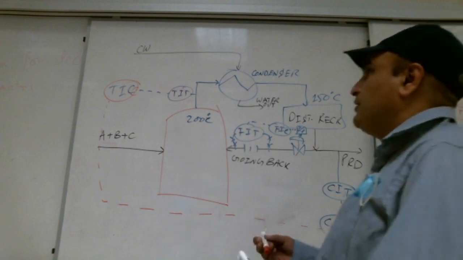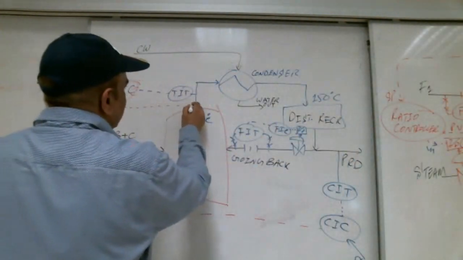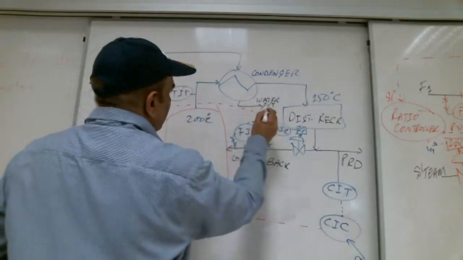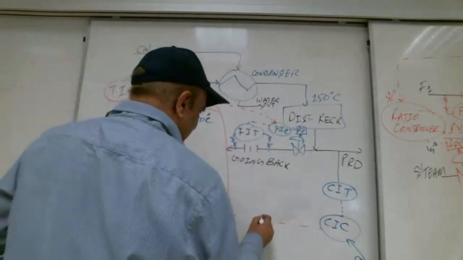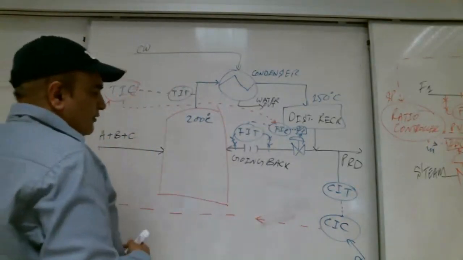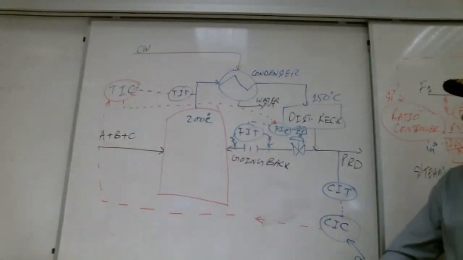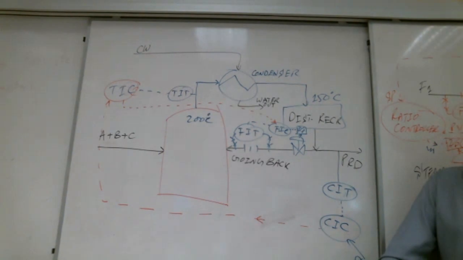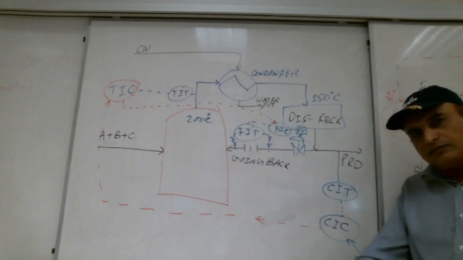So the output of this controller is coming here. The output of this controller is going here. Now what is the system? Nobody is saying correct this one, nobody is saying remove this one. Cascade. How many masters? How many masters?